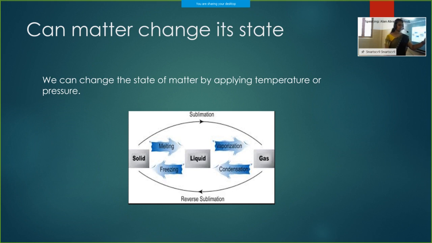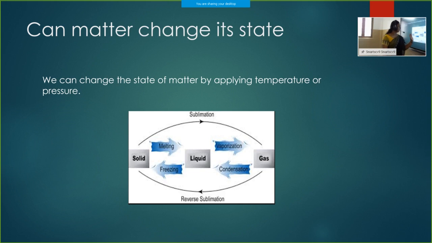If we reduce the temperature of a particular gas, it will get condensed and it will come back to its liquid state. If we again reduce the temperature, that liquid will come back to its solid state. Okay, now these are the